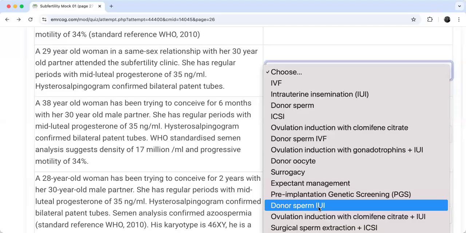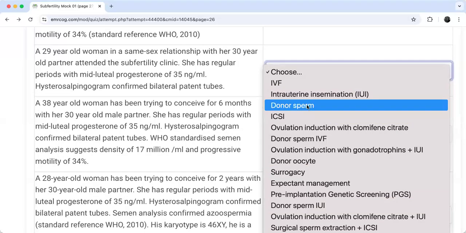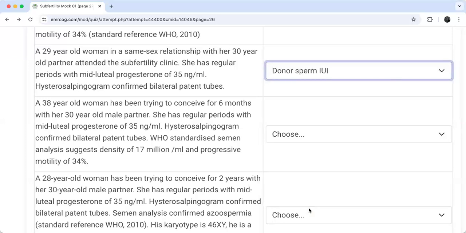What do you think now? Which option will you choose? You will go for intrauterine insemination IUI, donor sperm IUI, or a combined option, a combo offer. Yes, you will go for the combined answer, right? This is very good.